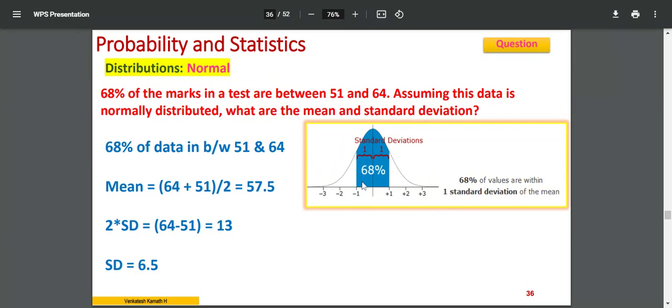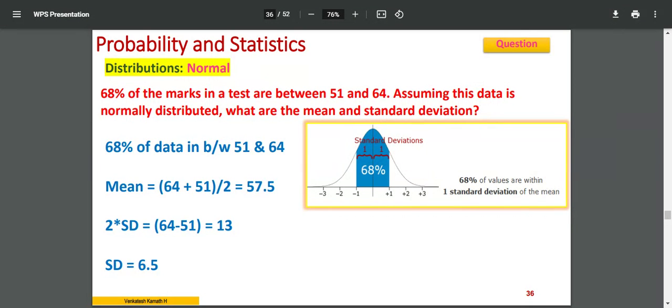Now standard deviation. 68% falls within one standard deviation, right? So the difference between these two we will calculate, that is 64 minus 51. This is equivalent to 64, this is equivalent to 51. The difference between these two is one standard deviation on one side and one standard deviation on the other side, so a total of 2. Plus or minus SD means 2 times SD. So 2 times SD will be equal to this difference, that is 13. So standard deviation will be 6.5. Mean is 57.5, standard deviation is 6.5 in this case. All right, so this is how you can calculate.